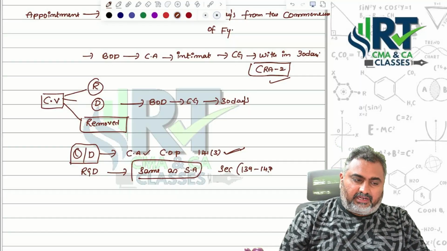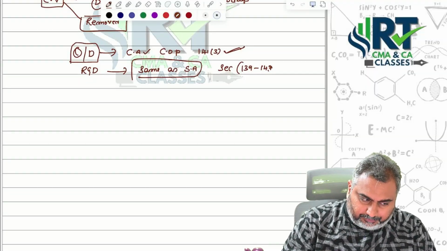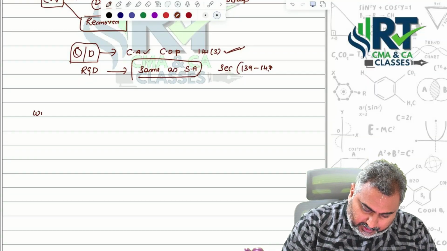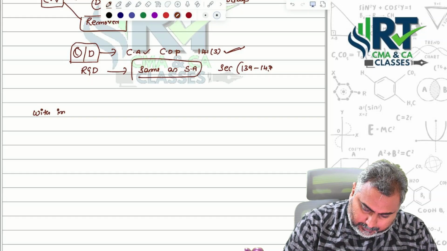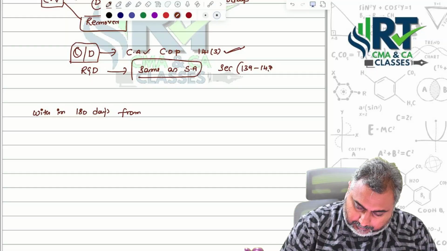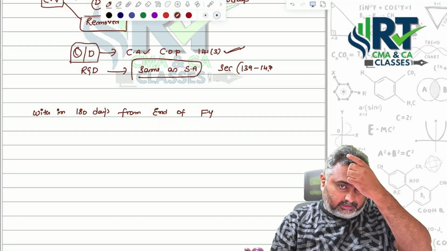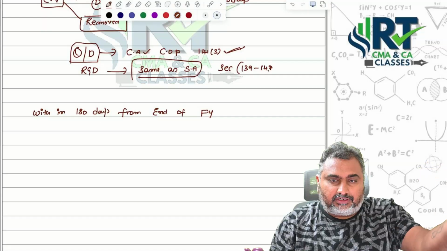Sir, next immediately our question: what is the completion time period? Sir, when does he need to complete? Within 180 days from the end of the financial year. Sir, that means we are appointing the cost auditor before on.